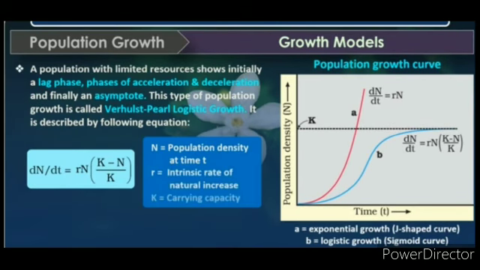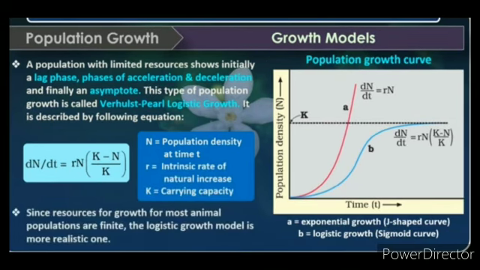A population with limited resources shows initially a lag phase, phases of acceleration and deceleration, and finally an asymptote. This type of population growth is called Verhulst-Pearl logistic growth. It is described by the following equation. Just check the equation. Since resources for growth for most animal populations are finite, the logistic growth model is the more realistic one. Okay, thank you.